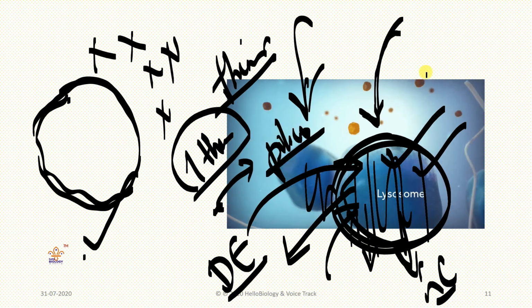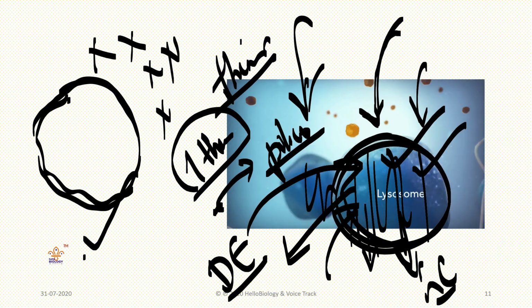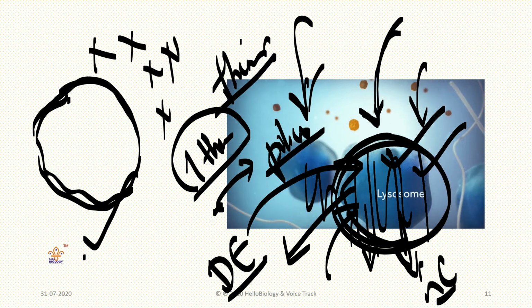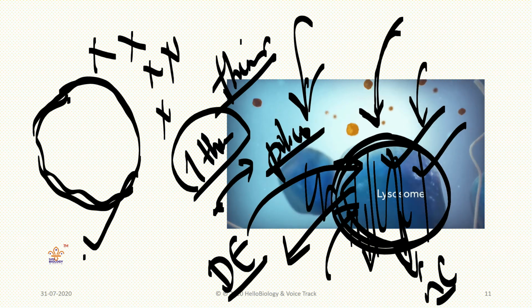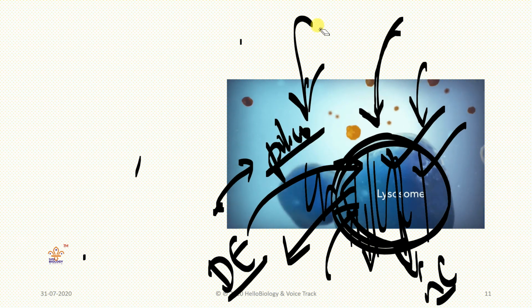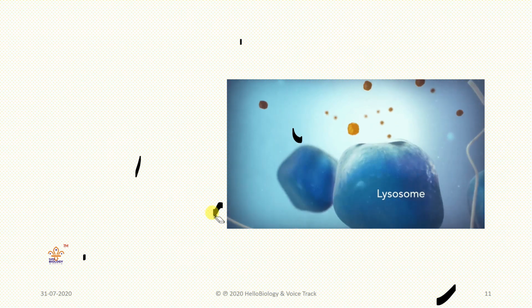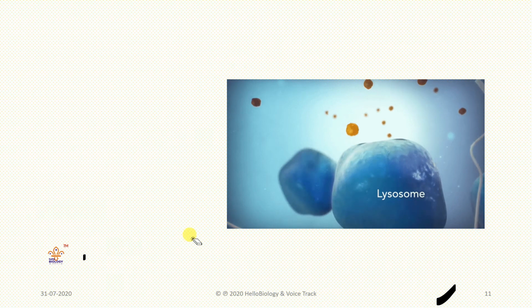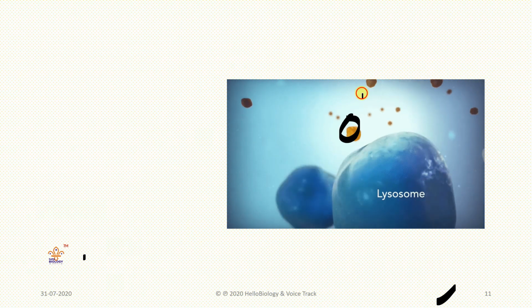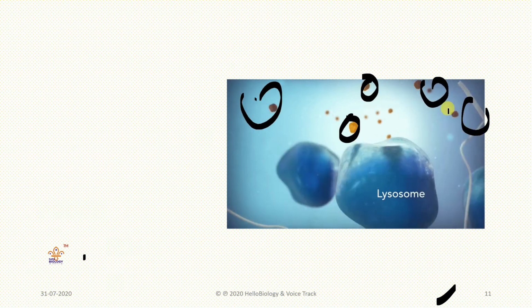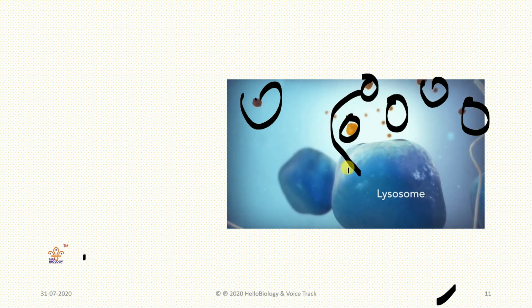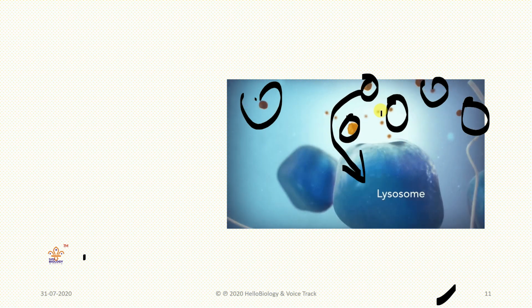Similarly, many coronaviruses enter into our body. These lysosomes also cannot do anything, but lysosomes get them digested sometimes. Whenever you are drinking impure water or eating waste food from the roadside, these are the microorganisms which enter into our body, and they will enter into the lysosomes, and lysosomes will kill these microorganisms.